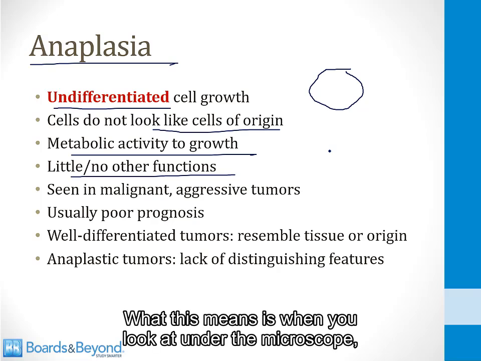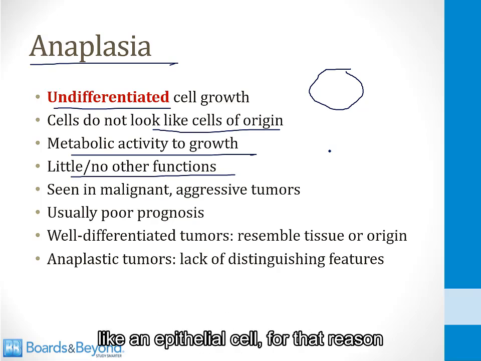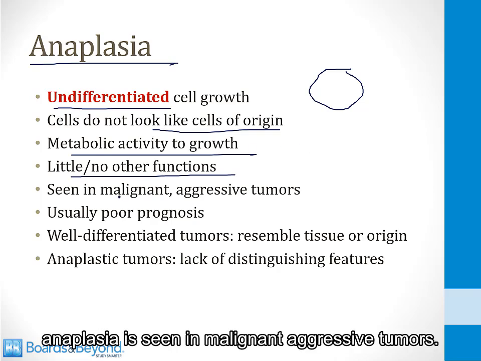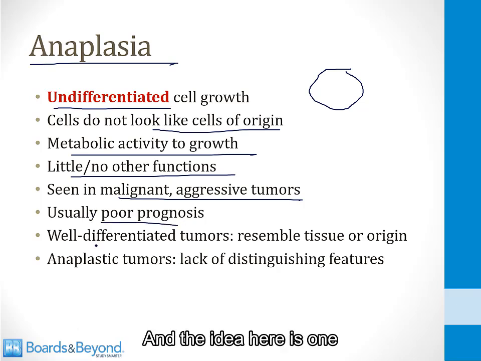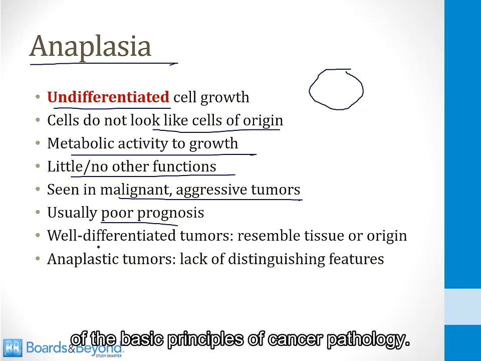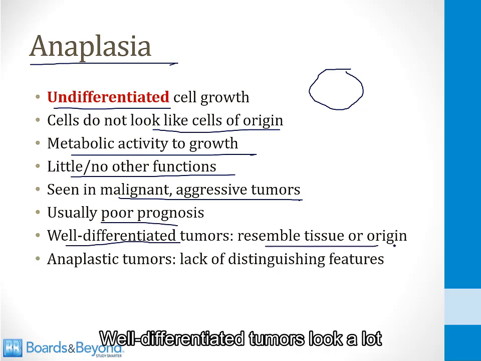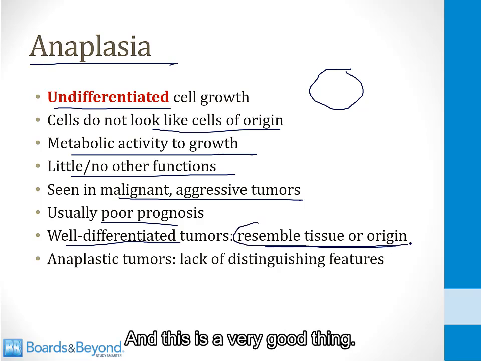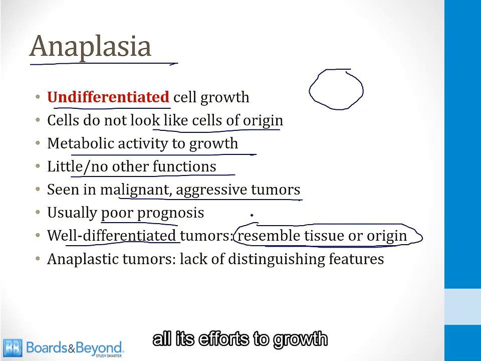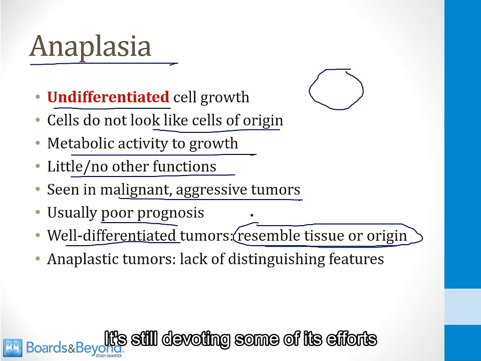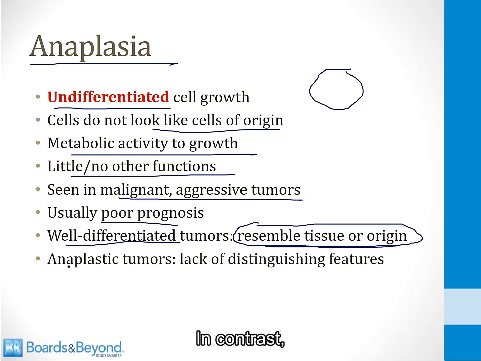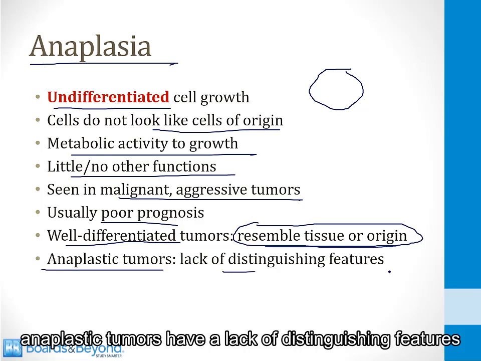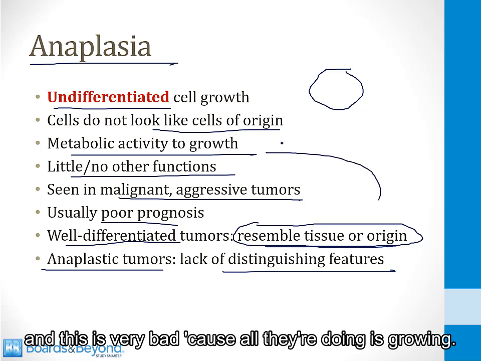What this means is when you look at it under the microscope, it won't look at all like an epithelial cell. For that reason, anaplasia is seen in malignant aggressive tumors. It usually indicates a very poor prognosis. And the idea here is one of the basic principles of cancer pathology. Well-differentiated tumors look a lot like their tissue of origin, and this is a very good thing. It means that the cell is not devoting all its efforts to growth and malignant spread. It's still devoting some of its efforts to looking like the tissue of origin and performing the normal functions of the tissue of origin. In contrast, anaplastic tumors have a lack of distinguishing features, and this is very bad because all they're doing is growing.